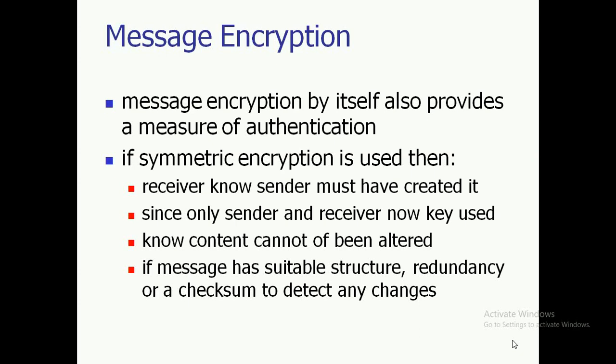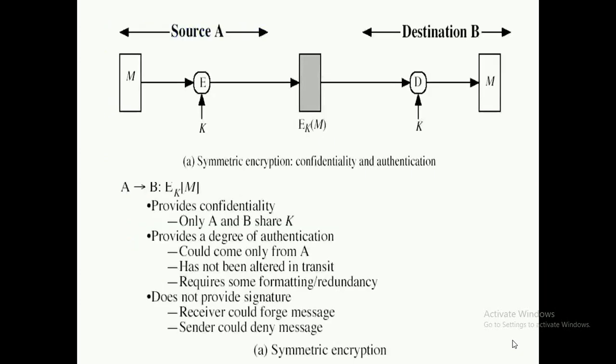Since only sender and receiver are aware of the key, there is no question of involvement of a third party. Known content cannot be altered as the key is available only between the sender and the receiver. If the message has suitable redundancy, a checksum and appropriate structure, it is really easy to detect changes in a message made by a third party.